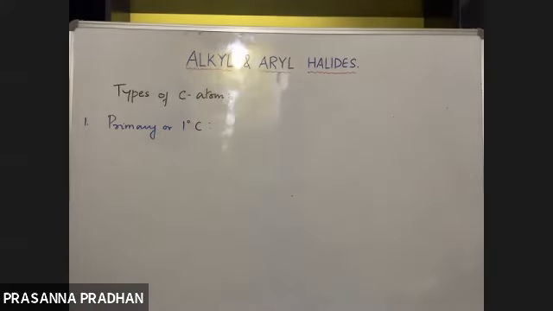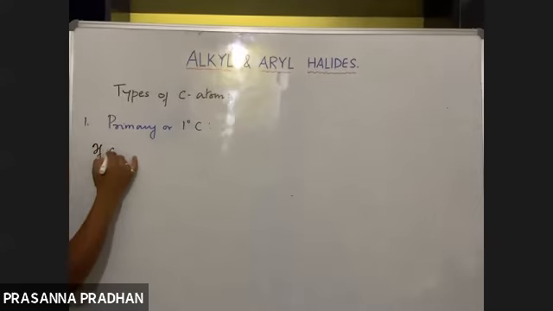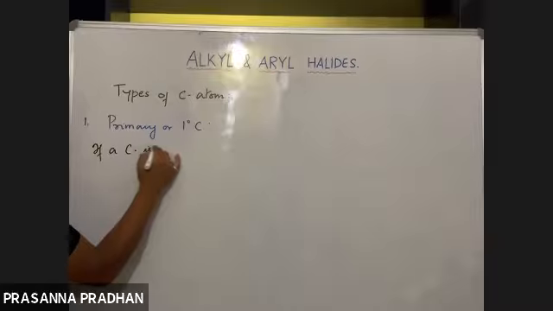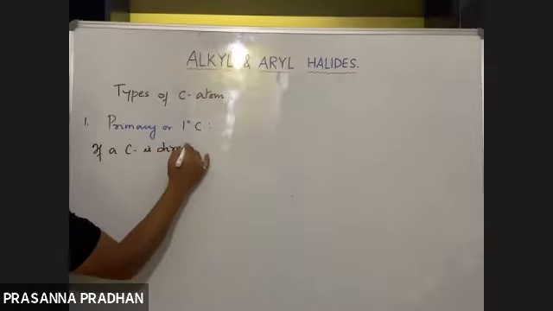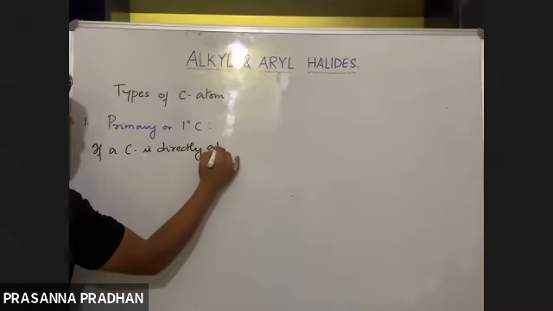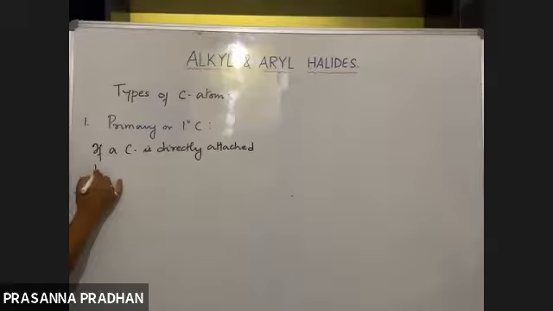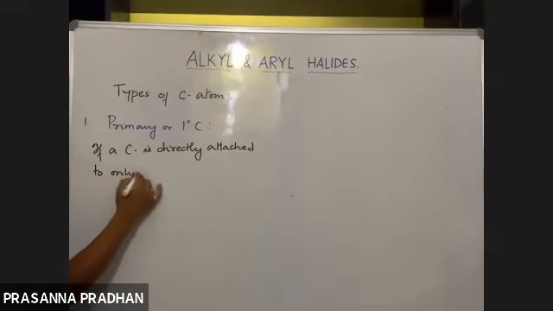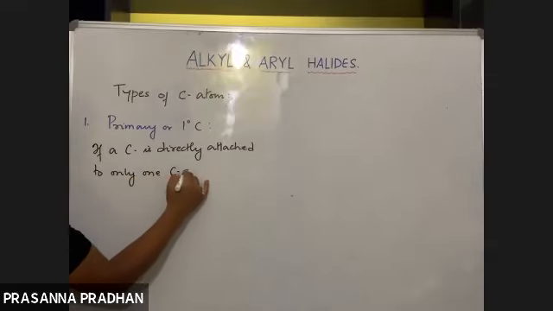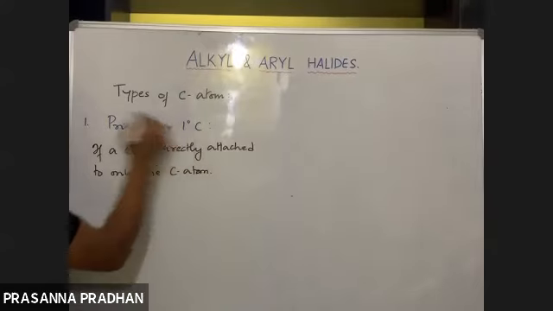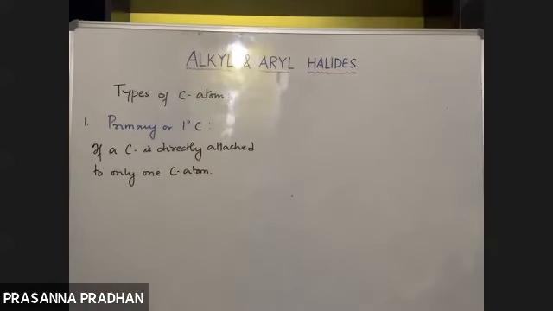What is a primary carbon? If a carbon is directly attached to only 1 carbon atom, then it is known as a 1 degree or primary carbon atom.